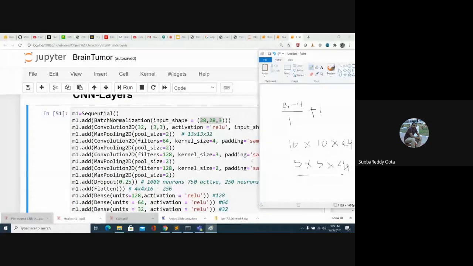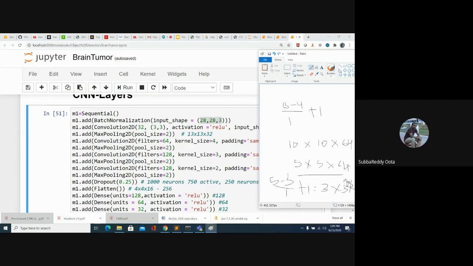This time the kernel size is 3, so 5 minus 3, divided by 1, plus 1. 5 minus 3 is 2, 2 plus 1 is 3. So it will be 3 by 3 by, and the number of filters here is 128.